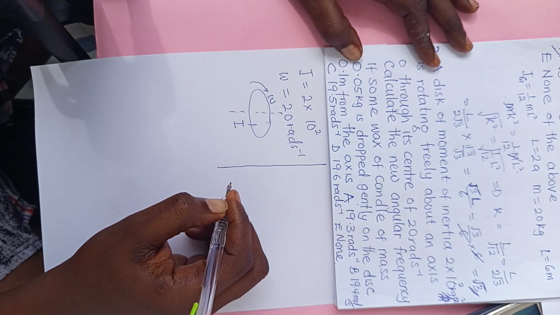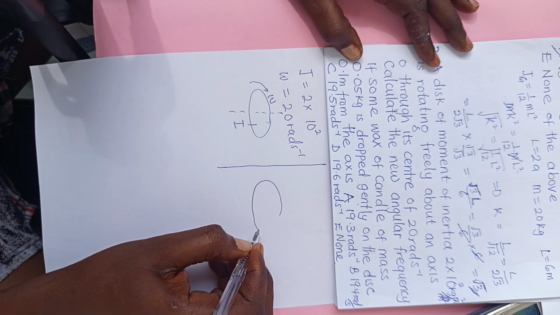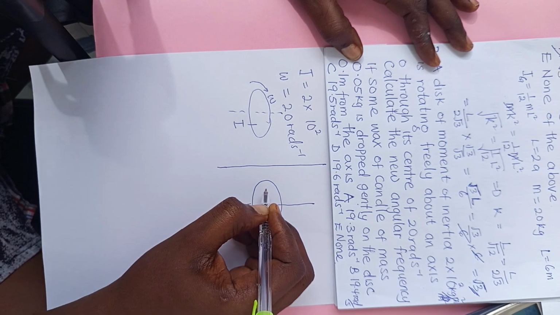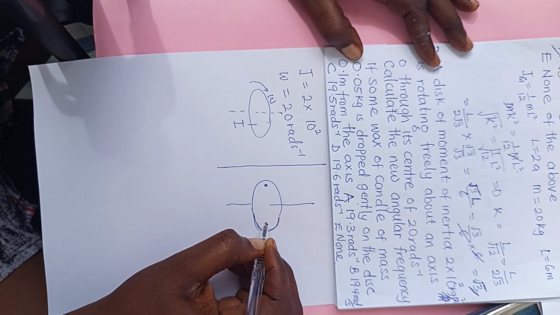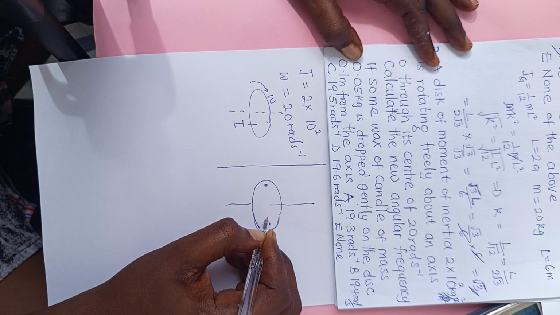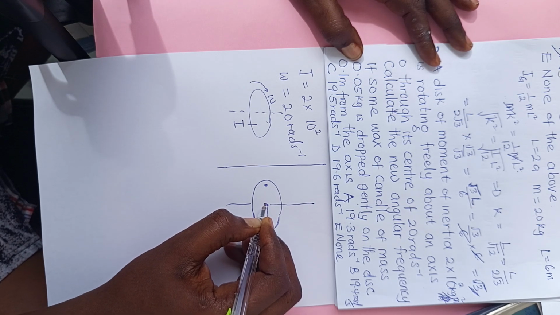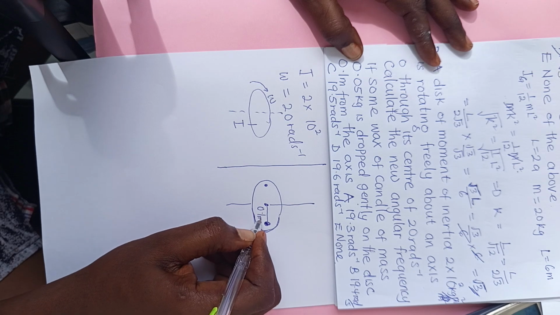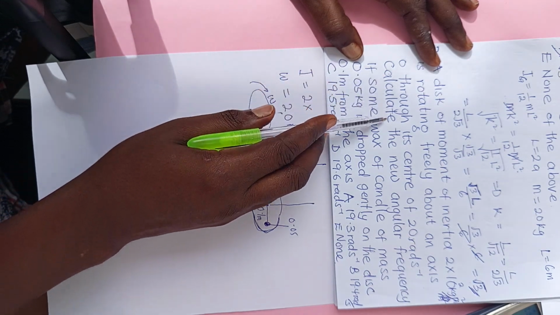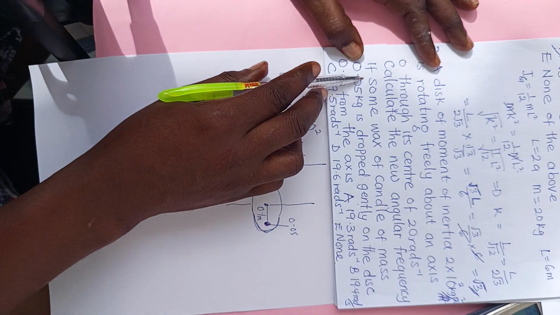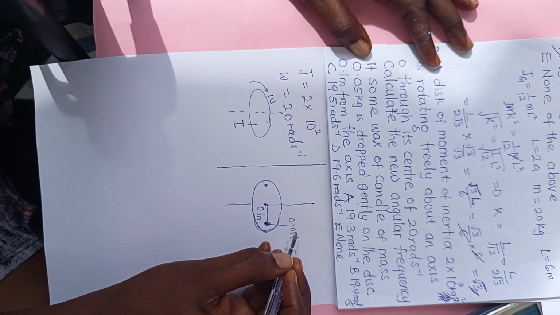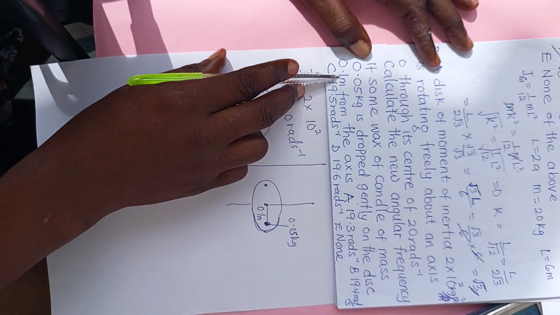Then after collision, the candle was dropped on top of the disc. And when they drop it, what happened? Look at the board. The candle was dropped here. Look at the book now. The distance from where the candle was dropped to the center of rotation is 0.1 meter, they give us. And the mass of the candle wax is 0.05. Because if you check, calculate the new angular frequency, which is angular velocity. If a small candle wax of mass is dropped gently on the disc 0.1